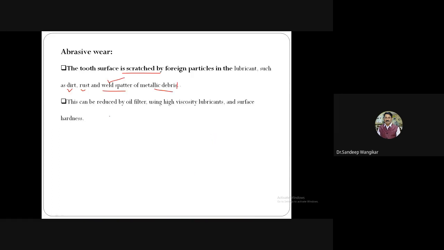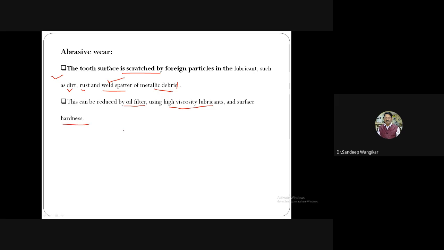Okay, we have discussed the causes. Now, what is the remedy? How can abrasive wear be overcome, or what care is required so that abrasive wear does not occur in any gear? This can be prevented by using oil filters, using high viscosity lubricant, and surface hardness. One by one we will discuss now.